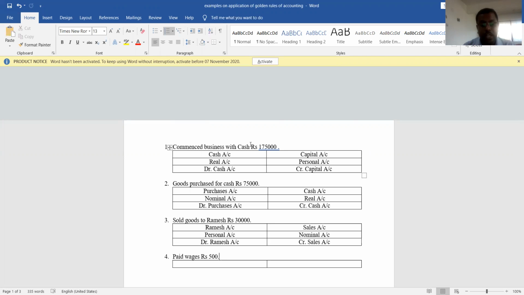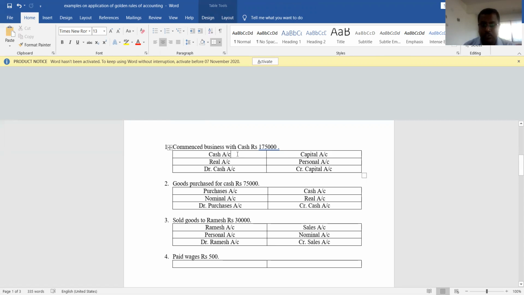As I told you, identifying two accounts is very important and it is not so difficult. You should see which are the two accounts, where one account will be receiving the benefit and another account will be giving the benefit. So we should see which account is giving the benefit and which account is receiving the benefit. Here, the owner invested money into the business. He invested cash into the business. So cash account is receiving the benefit and owner's account is giving the benefit. So here the two accounts are cash account and capital account.